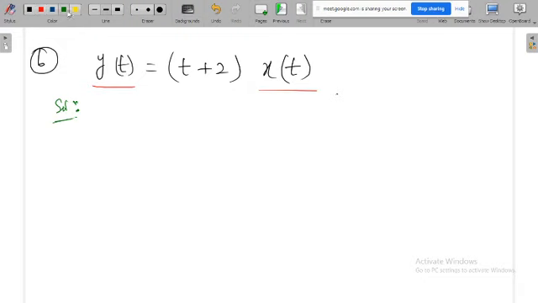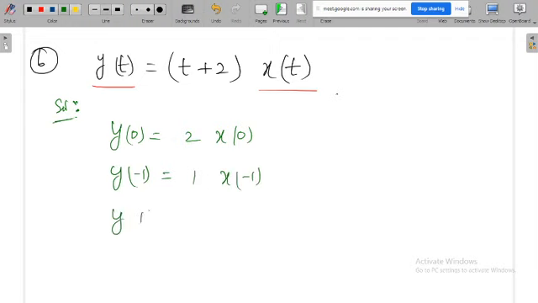Once you see here, y of 0 is equal to 2 into x of 0. Again, y of minus 1 is equal to 1 into x of minus 1. y of 1 is equal to 3 into x of 1. If you observe here 0, 1, minus 1: y of 0 depends on x of 0, y of minus 1 depends on x of minus 1, y of 1 depends on x of 1. Again here there is no ambiguity. It's like numbers. So this is a causal system.